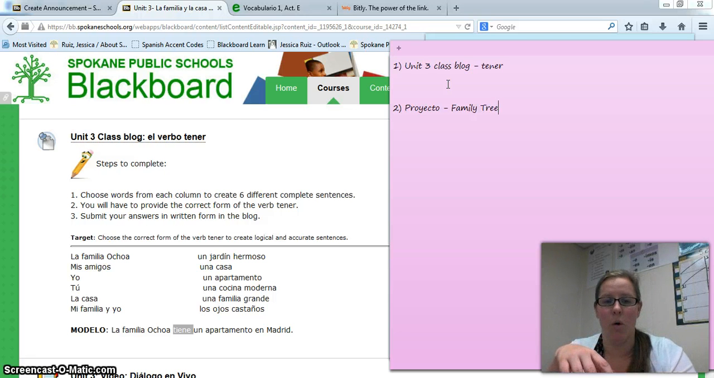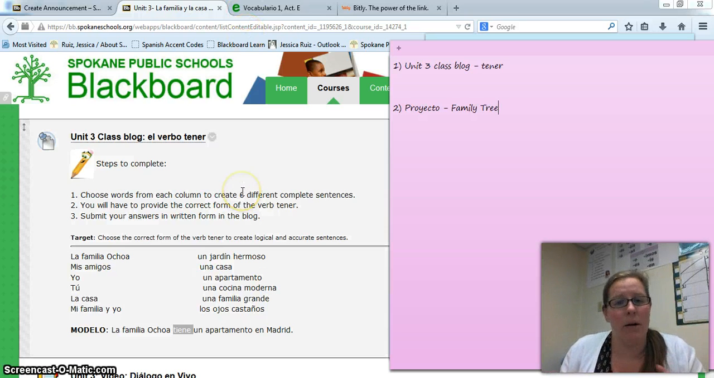You're going to record those sentences that you're going to create with those 2 columns. My suggestion is to write a script first to make sure you have the right pronunciation. Remember, you're going to say tiene when it's that él, ella, or usted, right? You have to pronounce all the vowels in the verb. So that's your first project. That is on Blackboard. You're going to submit it on Blackboard.